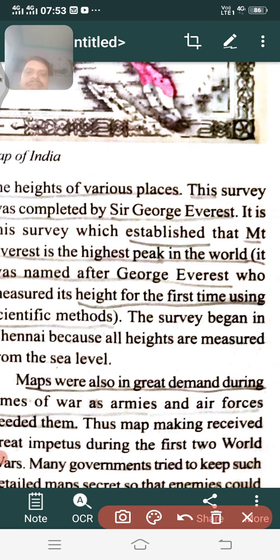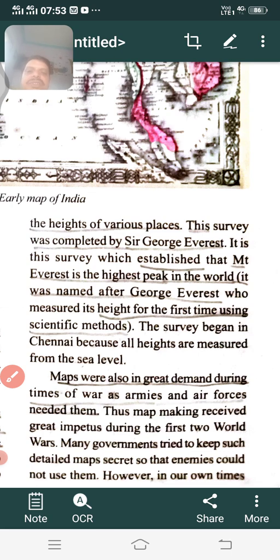So this is the process. This task was completed by whom? Sir George Everest. Okay. So now we see that Mount Everest, which is named after Sir George Everest, he followed some scientific methods in measuring the height. You know what scientific methods means nowadays.